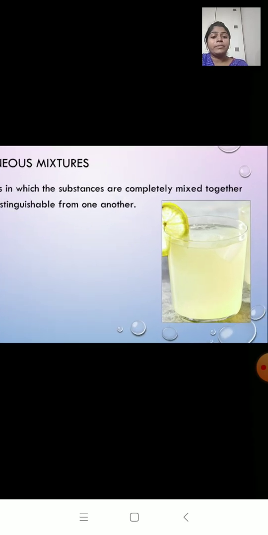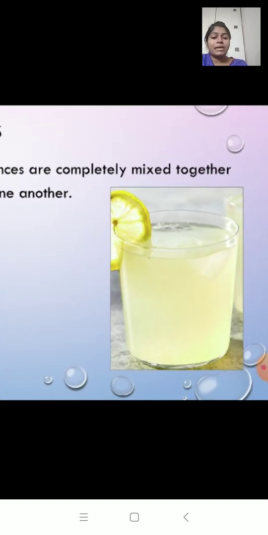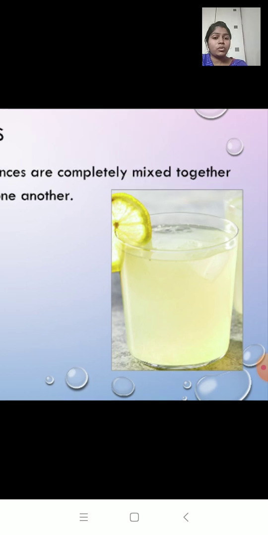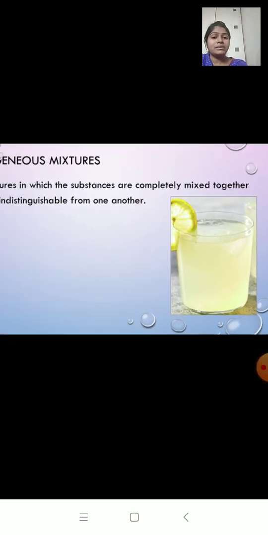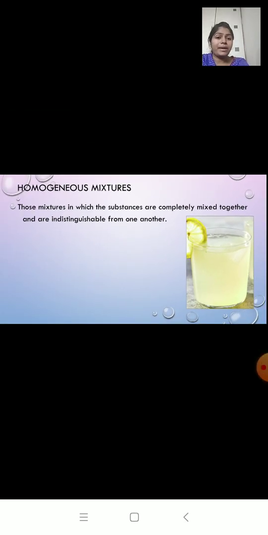Example, lemonade. Look here, it looks the same throughout. To prepare lemonade, we use lemon juice, sugar, water and a pinch of salt. When you mix all these ingredients together, we get lemonade. All the substances are mixed together and we cannot distinguish lemon juice from water or sugar from water.